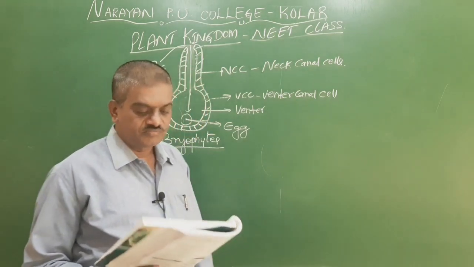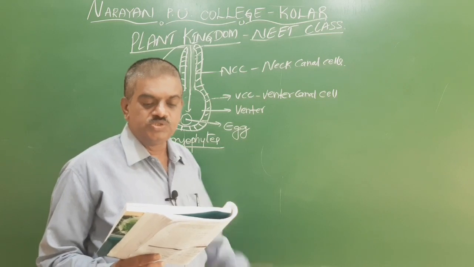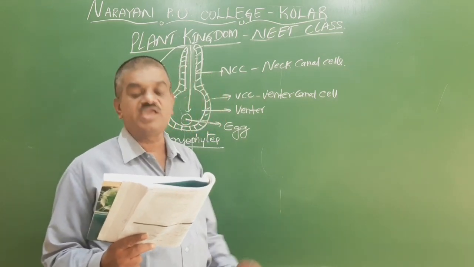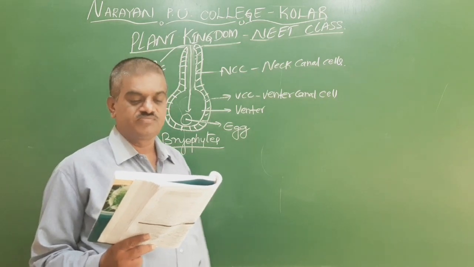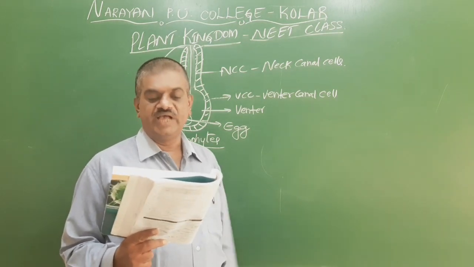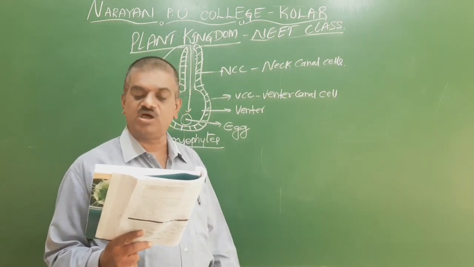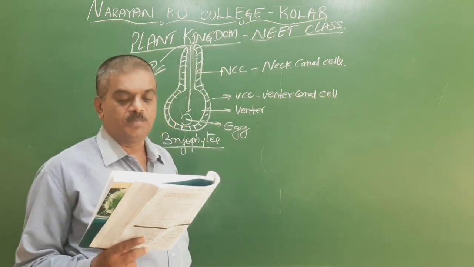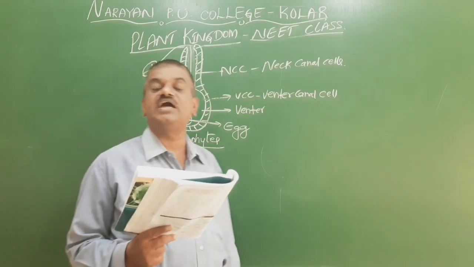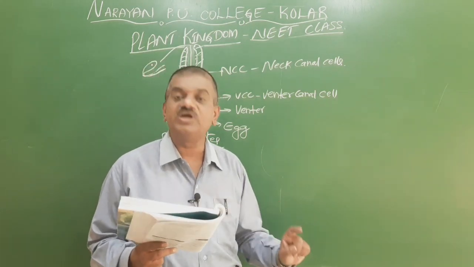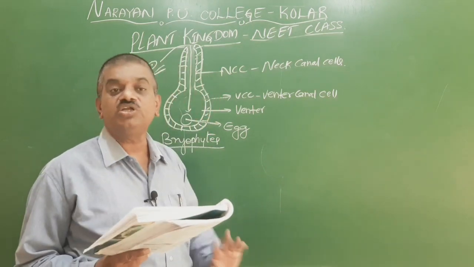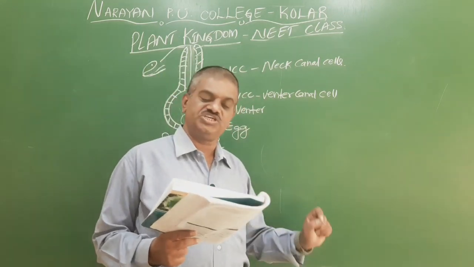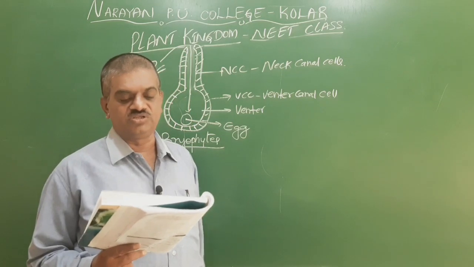Tenth question. The plants that are used for medicinal purposes and as soil binders are. So we go for bryophytes, the first option. Bryophytes is not the answer because in bryophytes roots are totally absent. We use the word rhizoids. Rhizoids help in fixation and anchorage, but this is not the answer.